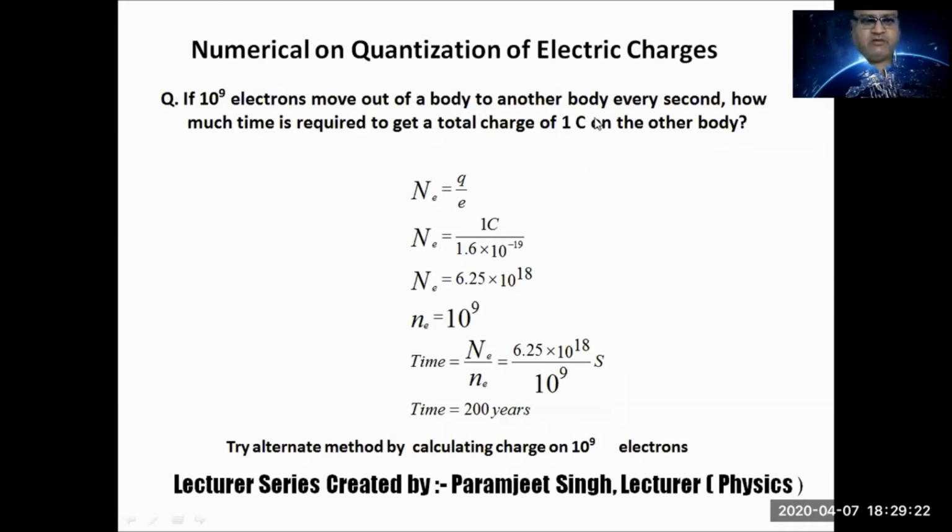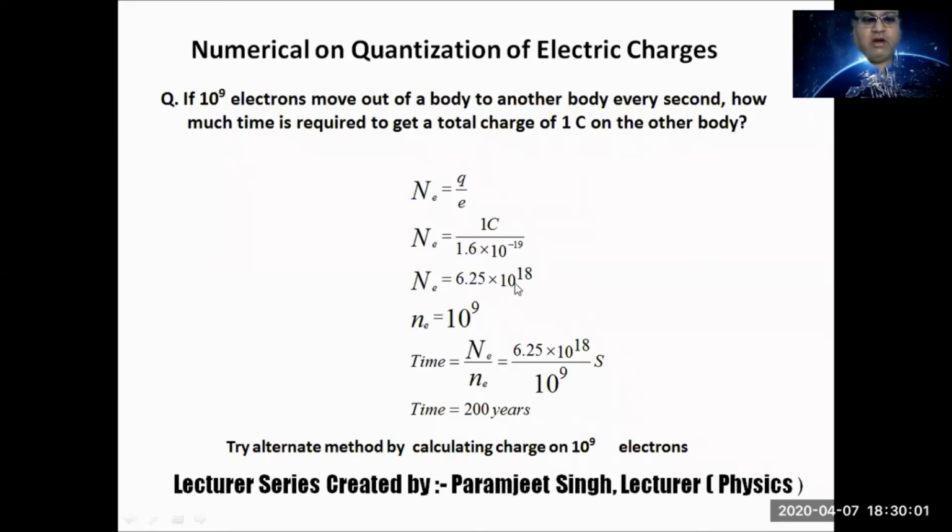In the first part we know 10 raised to power 9 electrons, so there is no need to use the first part. We have to convert 1 coulomb to number of electrons. So we put 1 coulomb divided by charge on 1 electron, 1.6 into 10 raised to power minus 19. Side by side you note it in your notebook, so this will give a chance of practice. Now solve it. You will get 6.25 into 10 raised to power 18.